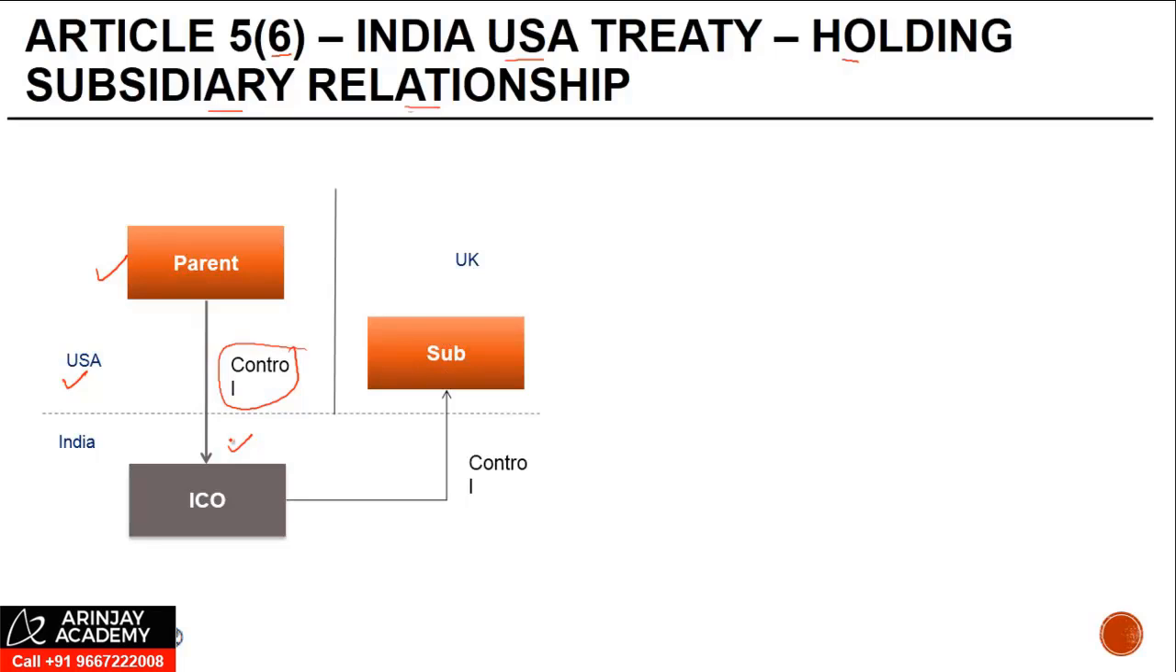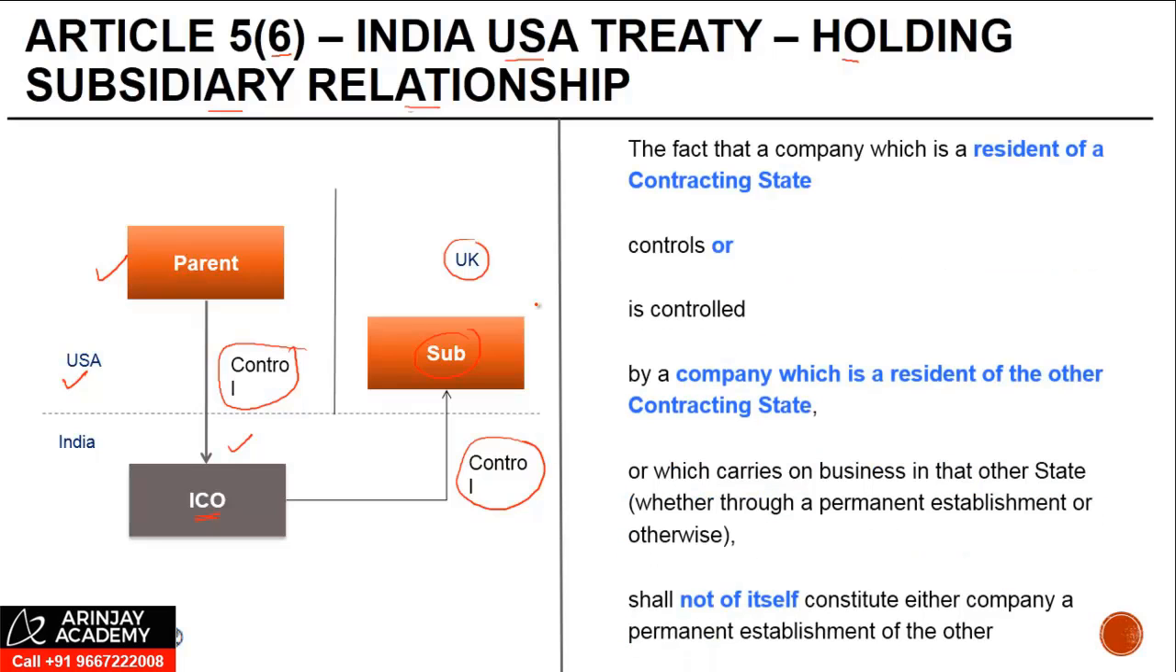It also, when I say it also, even the Indian company has a subsidiary in UK where it is exercising control, right? What this paragraph provides is that just because the foreign company has an Indian company, or the Indian company controls a company which is there, it should not be treated that a PE exists. The fact that a company which is a resident of a contracting state controls, or is controlled by, a company which is a resident of the other contracting state.